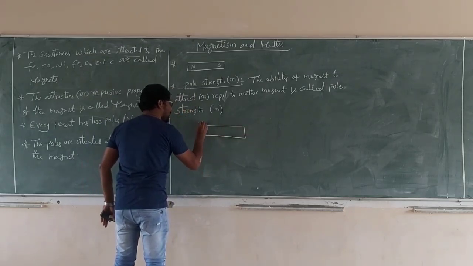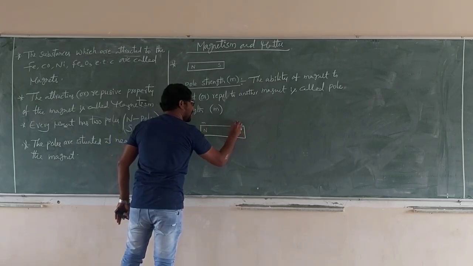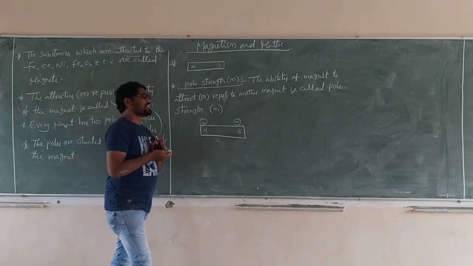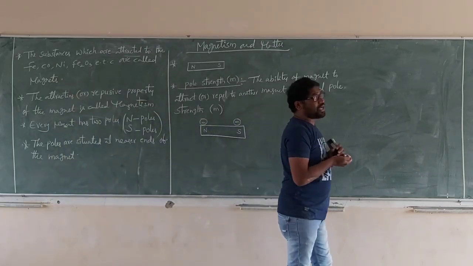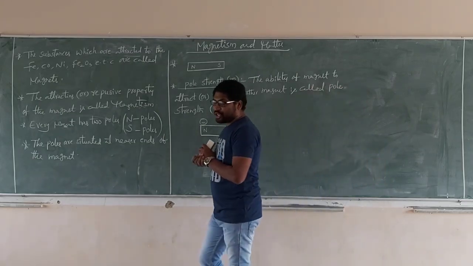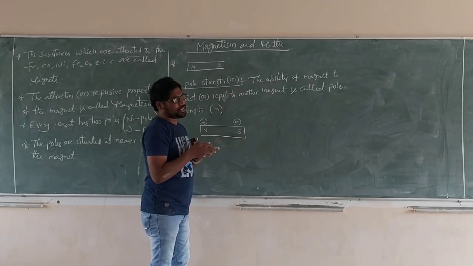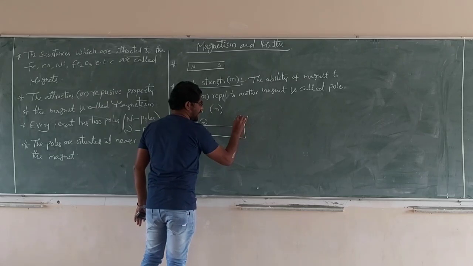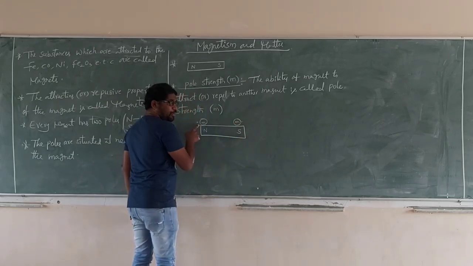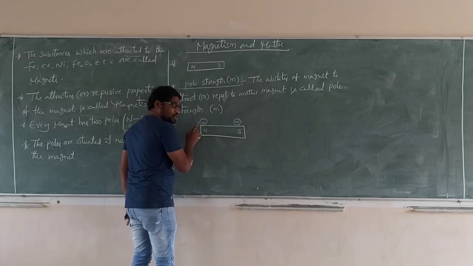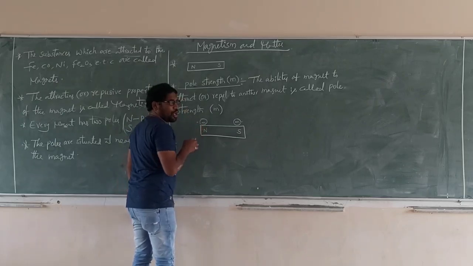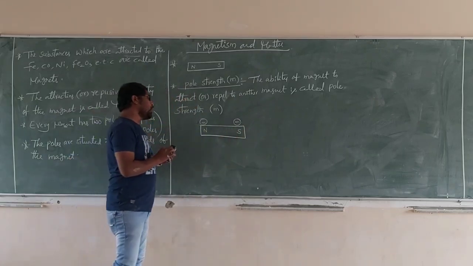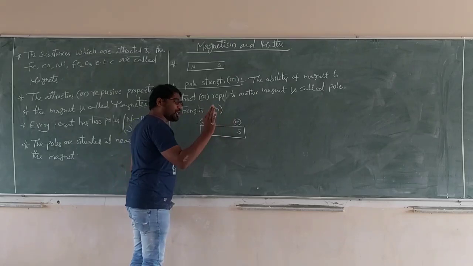Some other books, like GRP and Singh, denote north pole by plus m and south pole by minus m, because plus is the property of the source of the magnet, and the main source is the north pole. But in this chapter, pole strength is denoted only by small m.